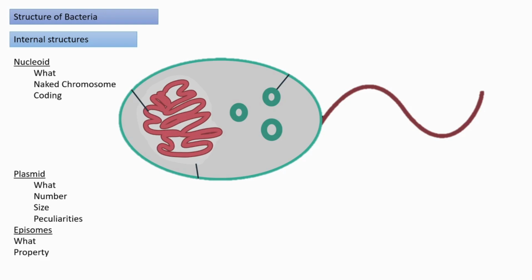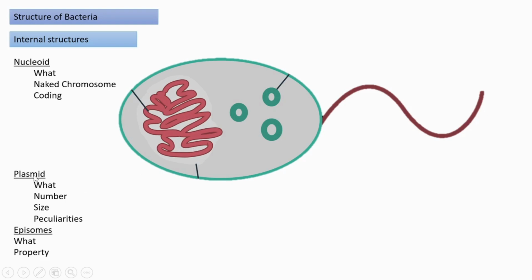Naked means it is not associated with any type of protein, so it is called a naked chromosome. In eukaryotes, the genetic material is associated with many different types of proteins. That's the other difference. This genetic material is sufficient to code around 3,000 different proteins.